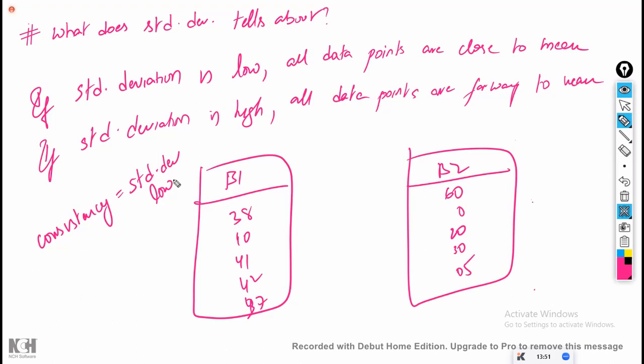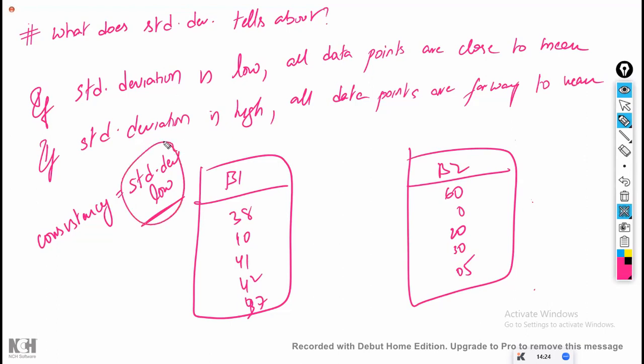Okay, for example, one particular player is there. He will play every time 30 to 40 runs in between. Every time, once he enters the ground, he will play minimum 30 to 40 runs. We have trust in him that this particular batsman will play minimum 30 to 40. Why do we have that trust? Because every time he is playing the same. Every time he is playing the same means every time his score is close to his average value.